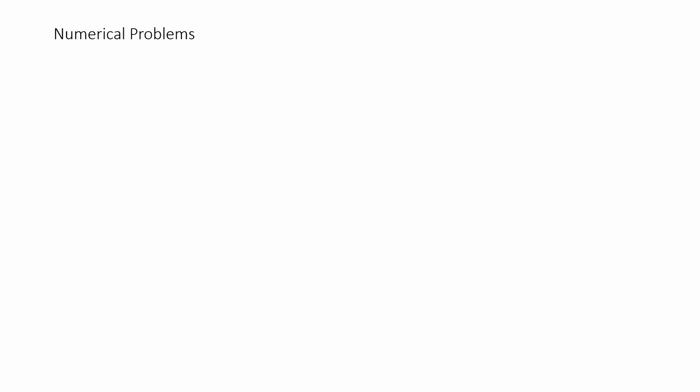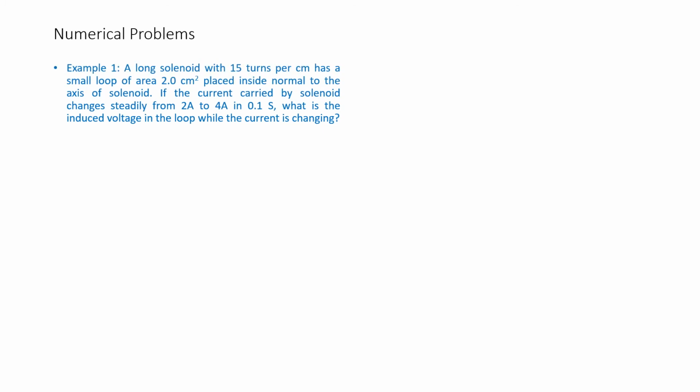Having summarized chapter number 6, we will take up some worked examples. Example 1. A solenoid with 15 turns per centimeter has a small loop of area 2 centimeter square placed inside, with the normal to the loop along the axis of the solenoid. If the current carried by the solenoid changes steadily from 2 amps to 4 amps in 0.1 second, what is the induced voltage in the loop while the current is changing? Please read the question once again yourself and note it down in your book.